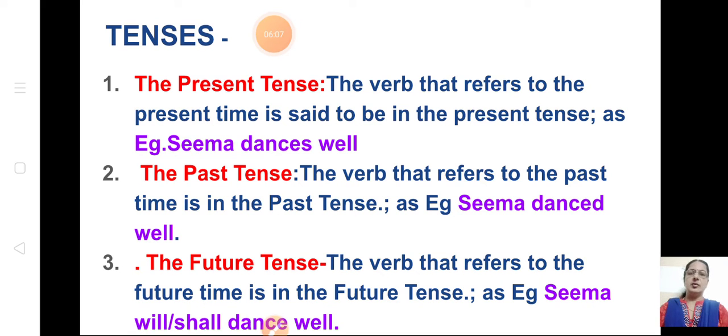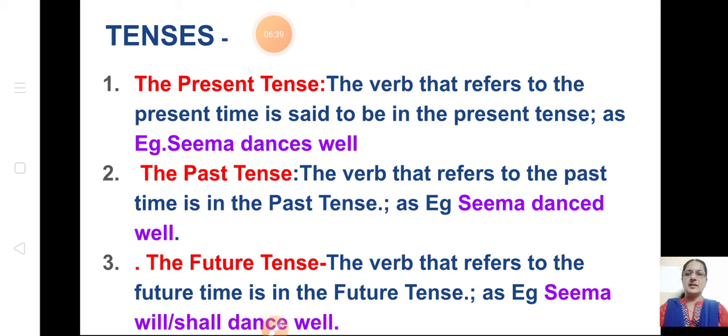Now let us go to the third part. What we learned? We learned about tenses. There are three main broad classifications of tenses. What are they? That is the present tense, past tense and future tense, isn't it? What is meant by present tense? The verb that refers to the present time is said to be the present tense. Seema dances well. So this dance is present tense. The word is in the present verb.